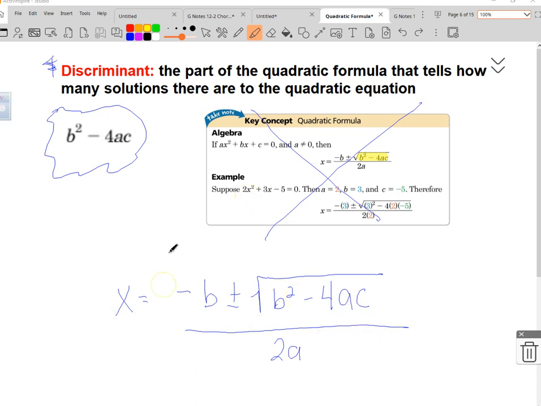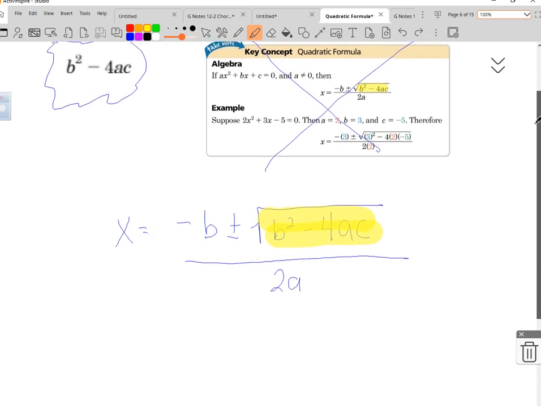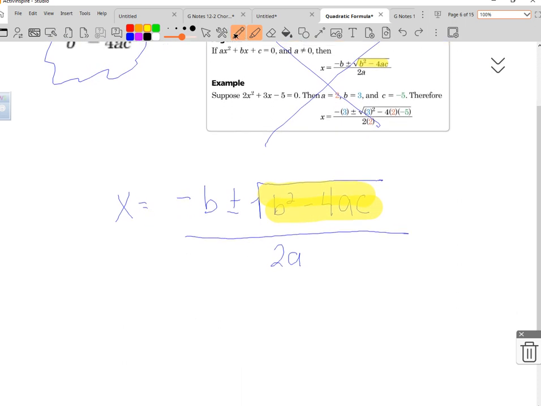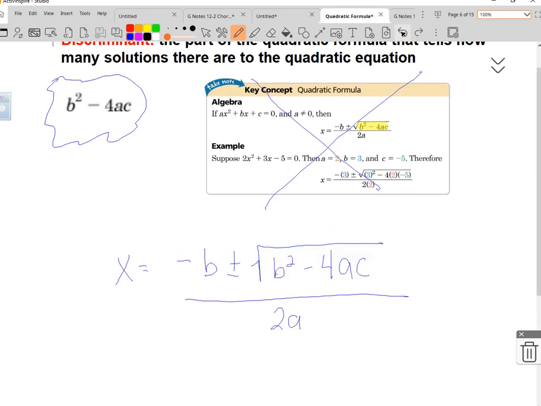So now you can see, let's go ahead and underline or highlight. If you've got a highlighter, I'd like for you to highlight the discriminant underneath here. Now, please note, I did not highlight the square root symbol. So when you highlight, do not highlight the radical or the square root symbol.